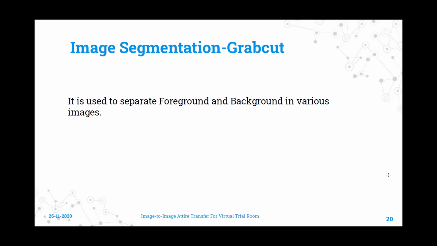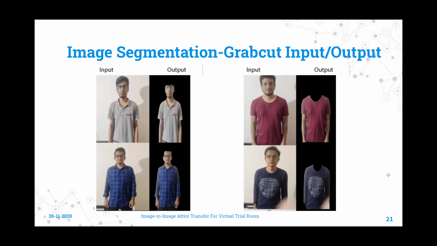And with segmentation, it was also necessary for us to focus only on the foreground and ignore the background as much as possible to avoid getting noisy results. This is where the GrabCut algorithm comes into play. It is used to create separation between background and foreground. As you can see on the screen here, this algorithm is able to extract the foreground from the background.